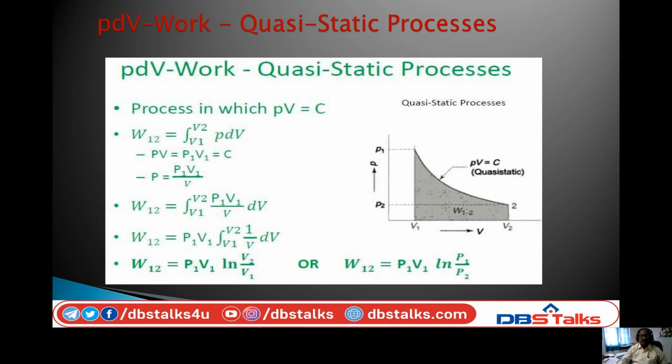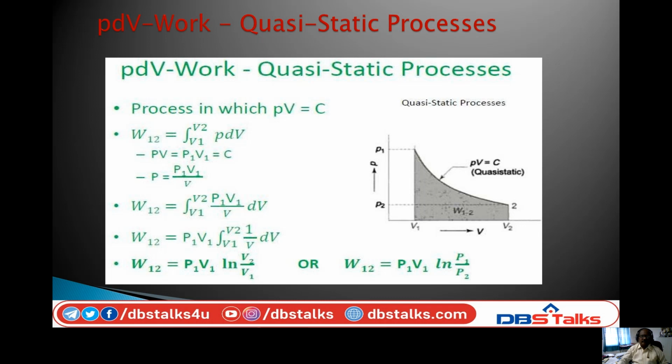There is another process, the quasi-static process. The quasi-static process is a very general process. It is an equilibrium process. The equation for the quasi-static process is PV equal to constant, which is also very similar to the isothermal process.